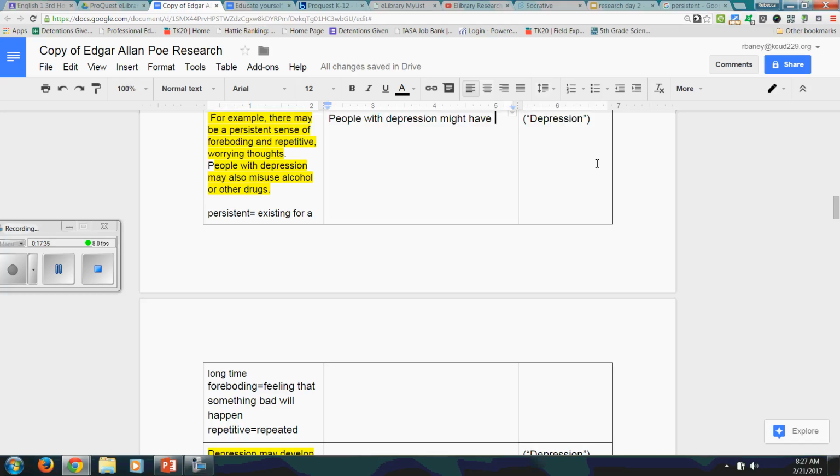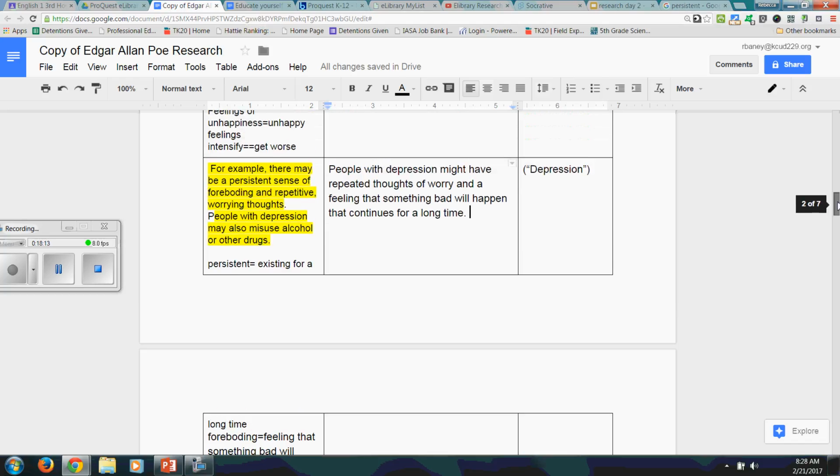People with depression might have repeated thoughts of worry instead of worrying thoughts, and a feeling that something bad will happen, that continues because it says persistent. A sense is a feeling, so that continues for a long time. People with depression might have repeated thoughts of worry and a feeling that something bad will happen that continues for a long time.